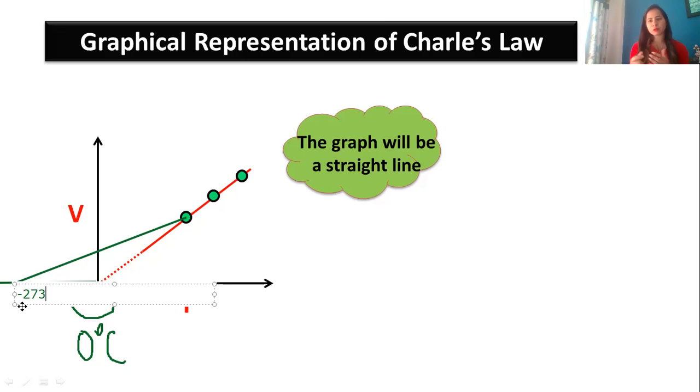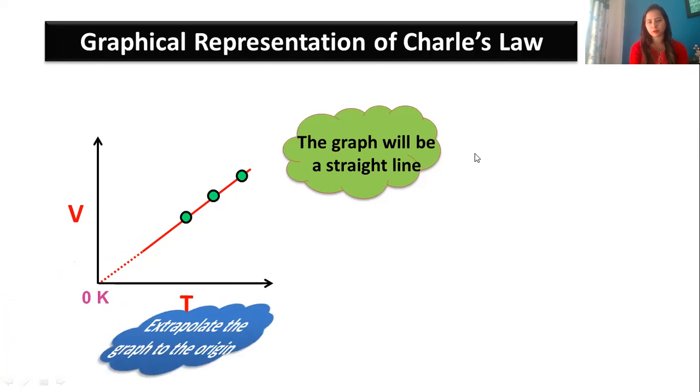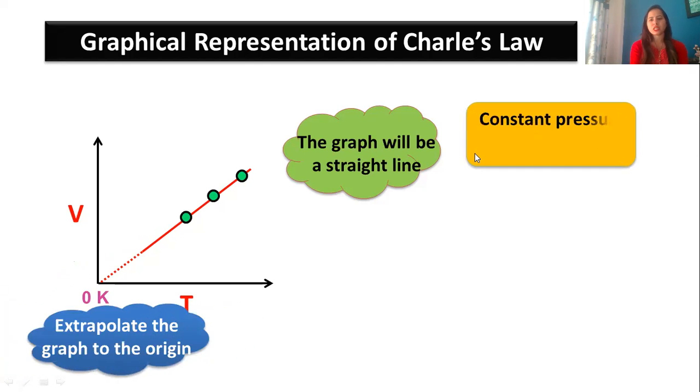So according to the textbook, it will be a straight line, but it will be going into the second quadrant. This is something that you need to make a note of. So this was about the graphical representation of Charles' law. You just need to remember V is directly proportional to T, and therefore what you get is a straight line.